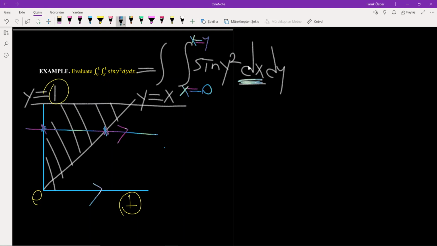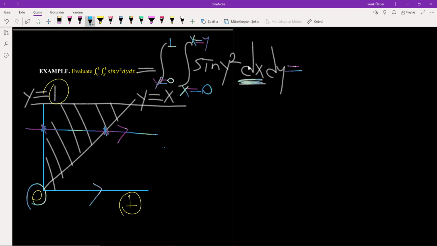What about the boundaries of the outer integral? We scan the region through the y-axis. That is, y is from 0 to 1. Now we have a reversed version of the given double integral.